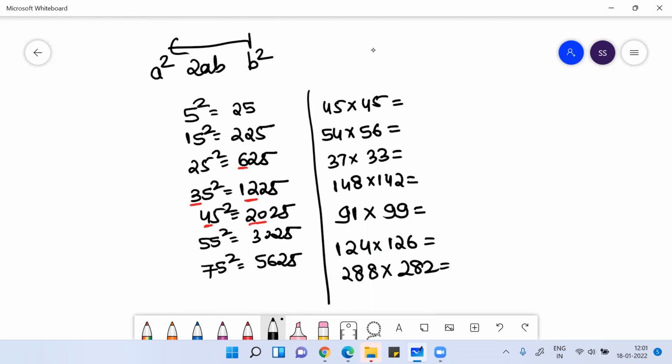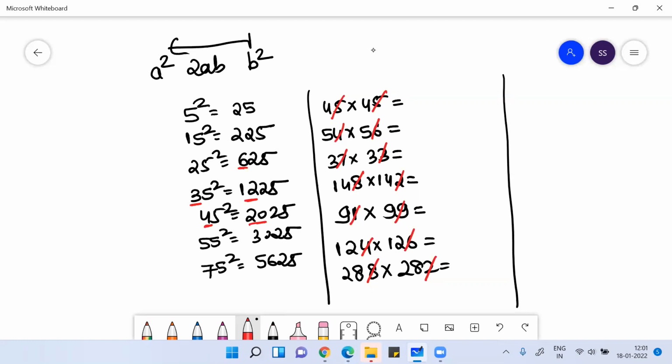Imagine you want to multiply two numbers. If you observe in these two numbers, the sum of the unit place digit is 10, not the 10th place digit, sorry for that, and the 10th place digit is the same. Then I'm going to tell you the fast way of getting the answer.